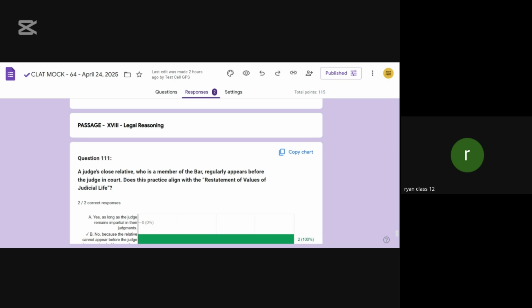Now, judicial ethics was based on a 1997 code, the Restatement of Values of Judicial Life, which is a 16-point code of ethics that was adopted by the judiciary to guide its conduct and accountability. So, this document is basically the principles that judges must abide by and must also be seen to abide by by their peers, so that they can maintain public trust.